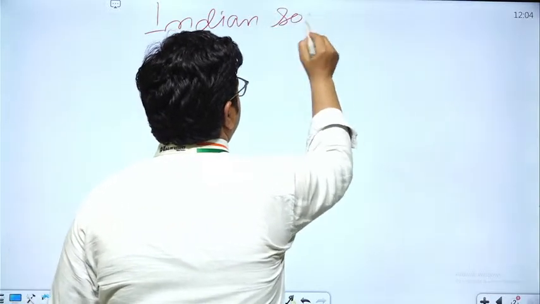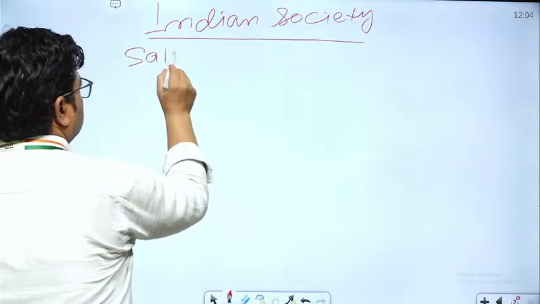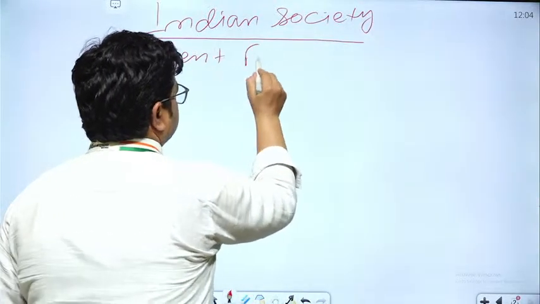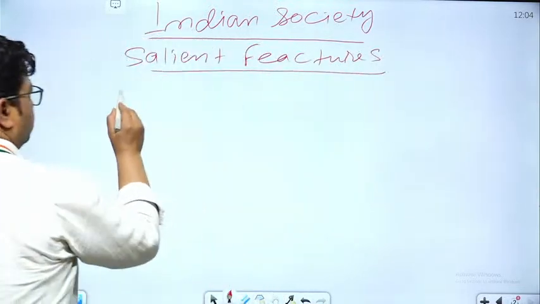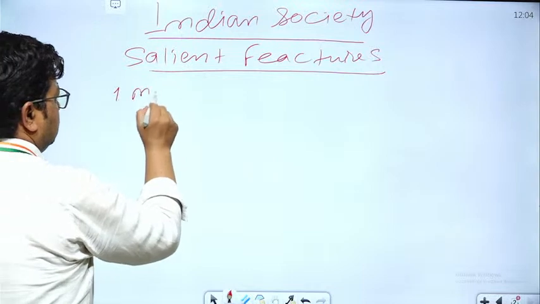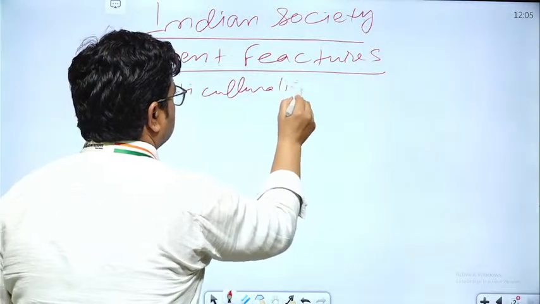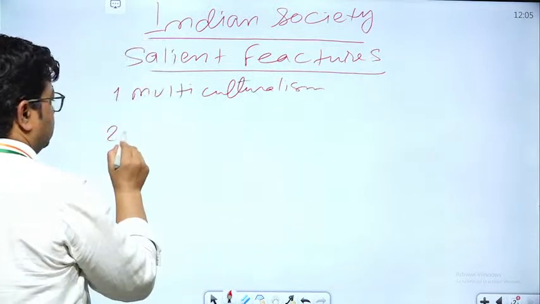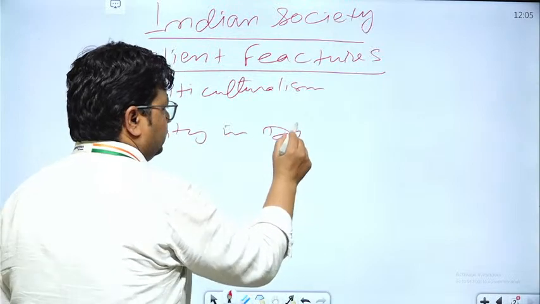Indian society, salient features. First we have seen multiculturalism. Then we have seen unity in diversity.